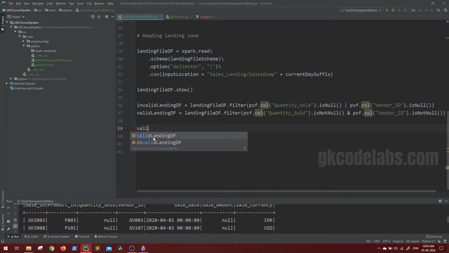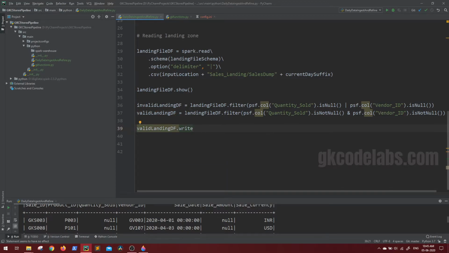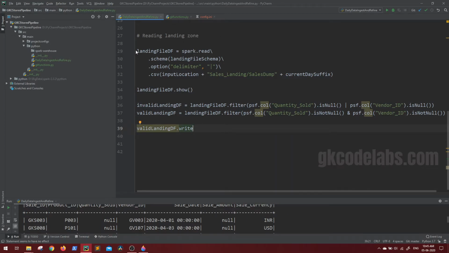The valid data will go into the valid directory. For writing, the function we use in Spark is write, and on the next line you can mention the options, but to avoid long lines in code, put a backslash and press enter. Now you can see PyCharm understands that I have to ignore the next line. If you don't mention this and you press enter, it will be a new line for Python. So ignore the next line and mention a few options.